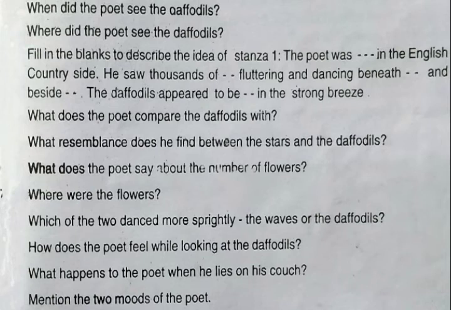Where did the poet see the daffodils? The answer will be in the same tense. This question is in the past tense, so the answer also will be in the past tense.